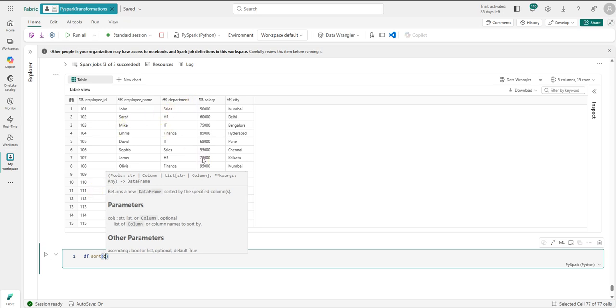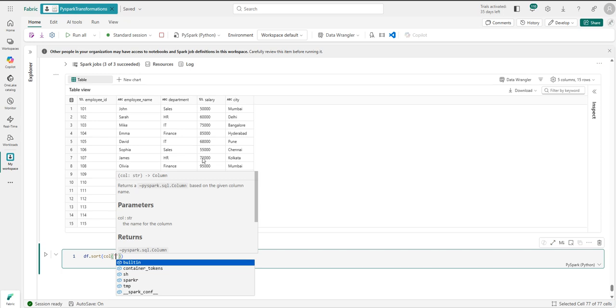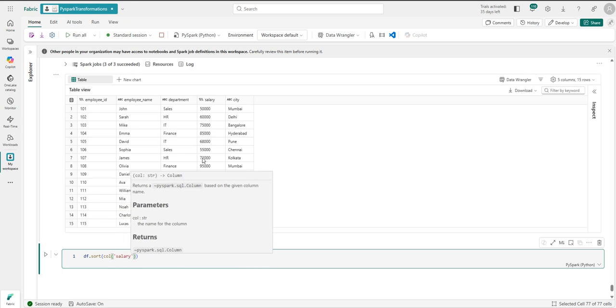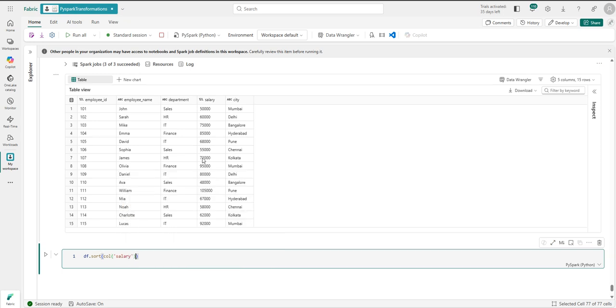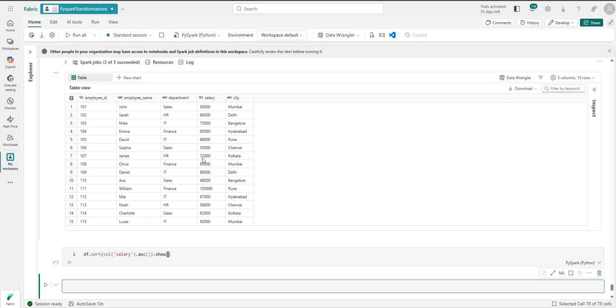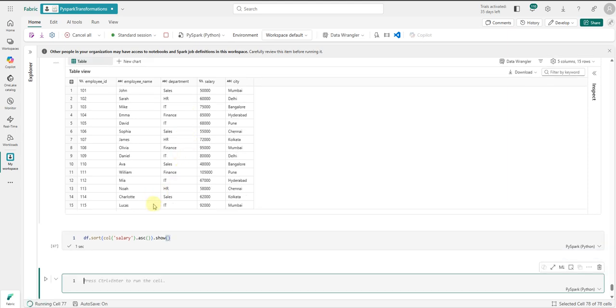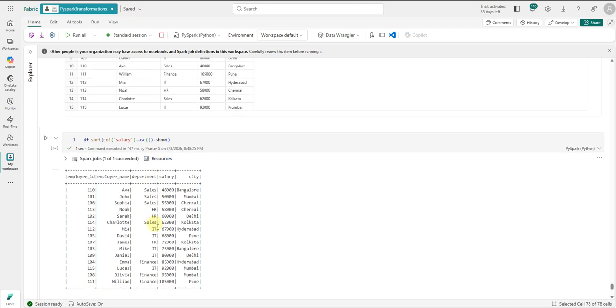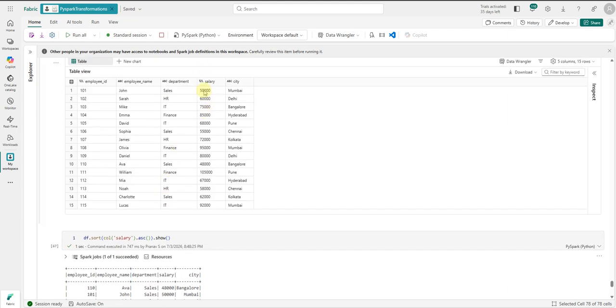So we'll use the column object here. Let's say the salary column, and then we can do dot ascending, and if I do dot show, see, earlier the order of salary was in this way.